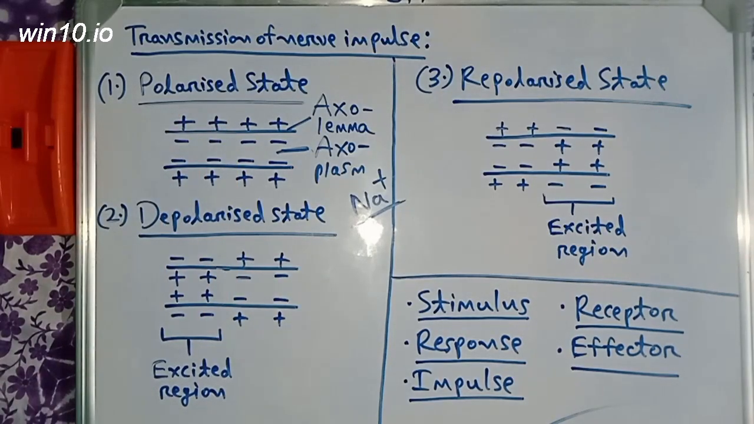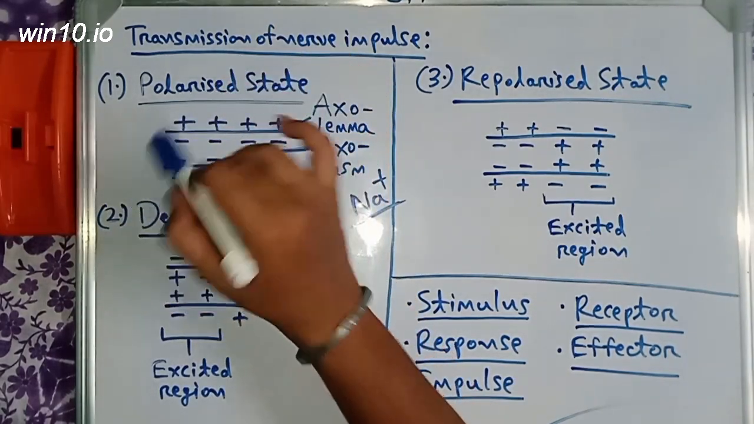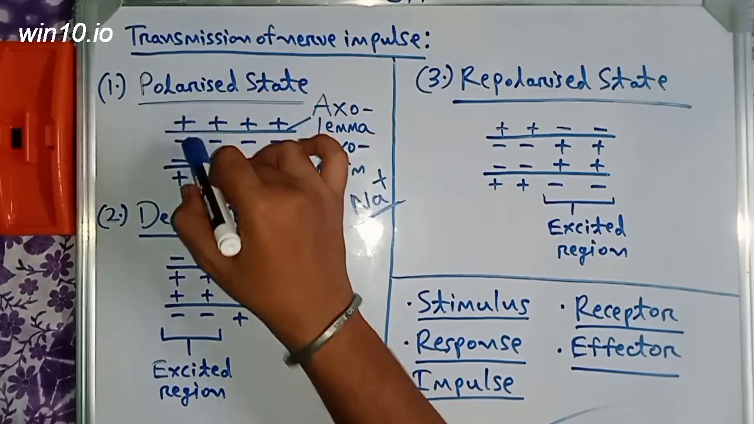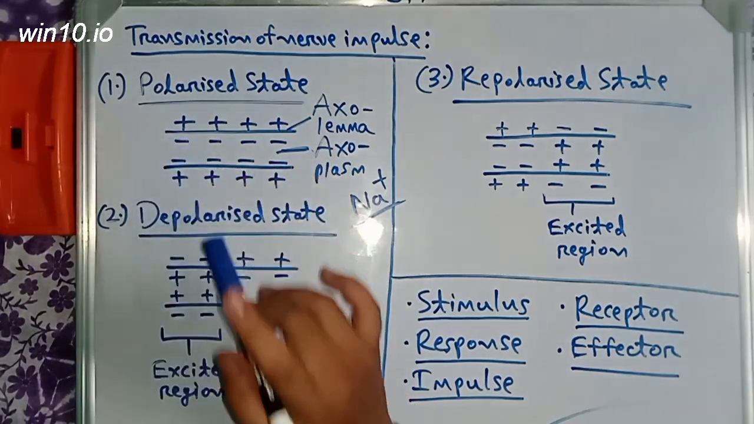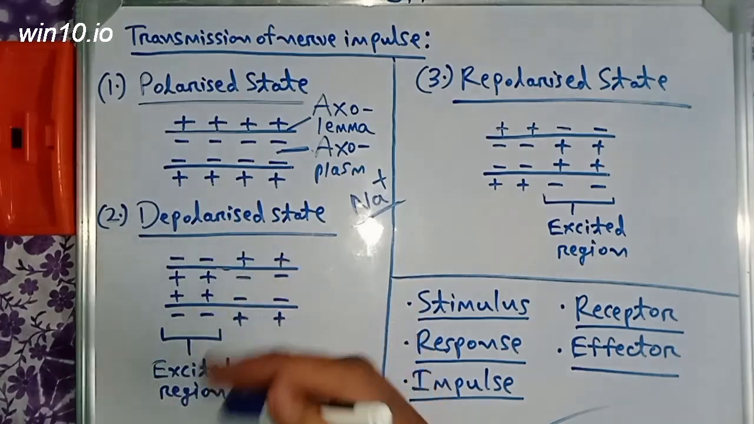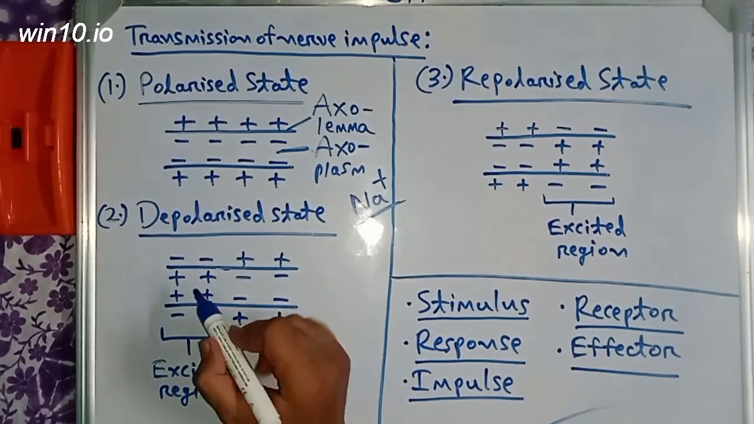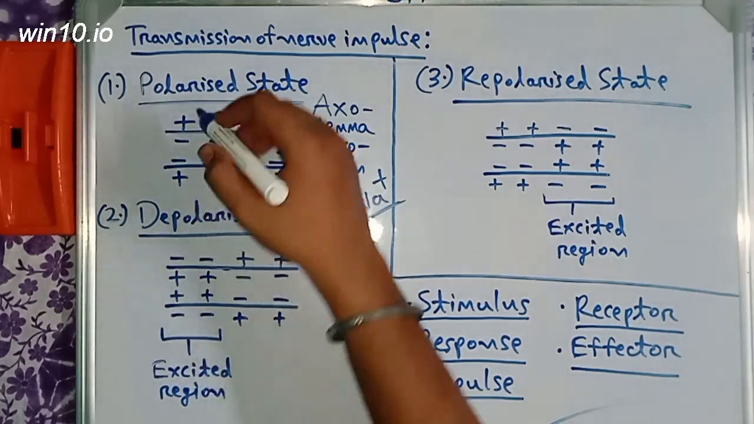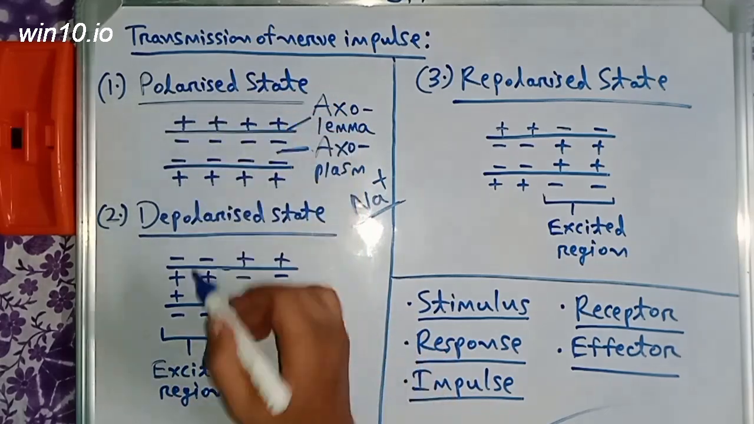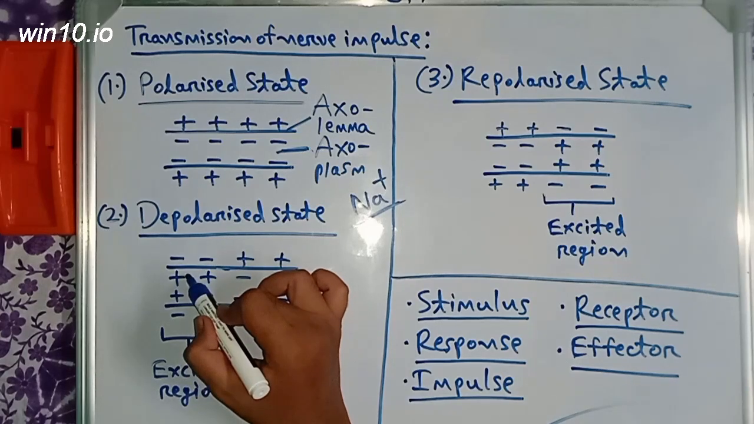Now what happens if I suddenly give a stimulus to this region? If I suddenly give a stimulus to this region of the nerve fiber, this region loses its normal polarized state and becomes depolarized. What happens when I suddenly give a stimulus to this region? The positive charge, the sodium ions, get inside and the negative charges go outside.